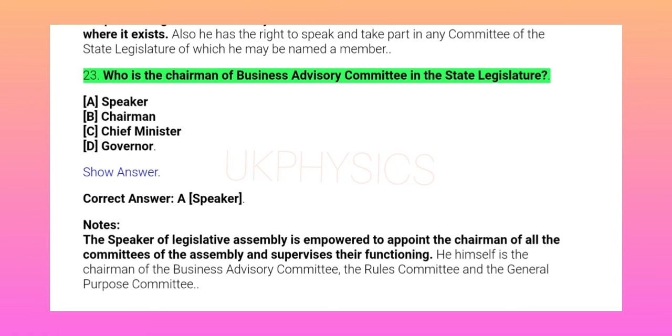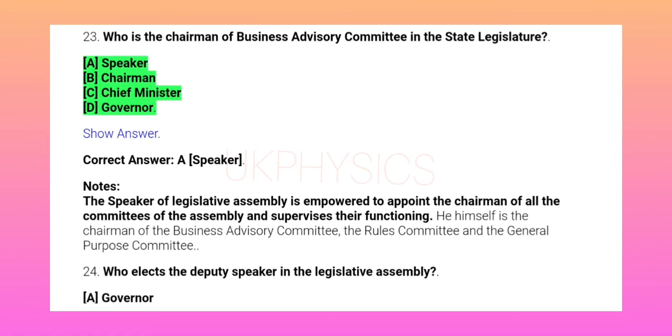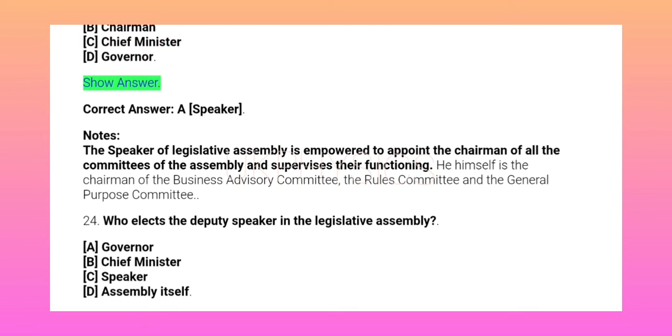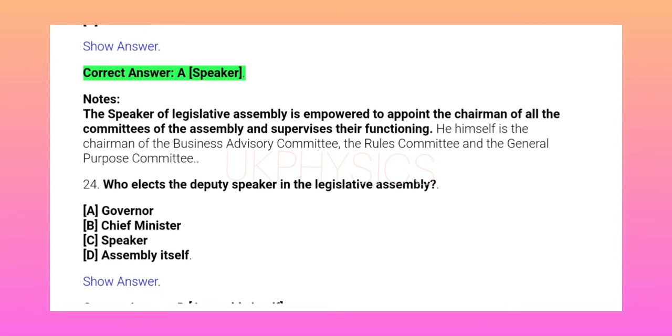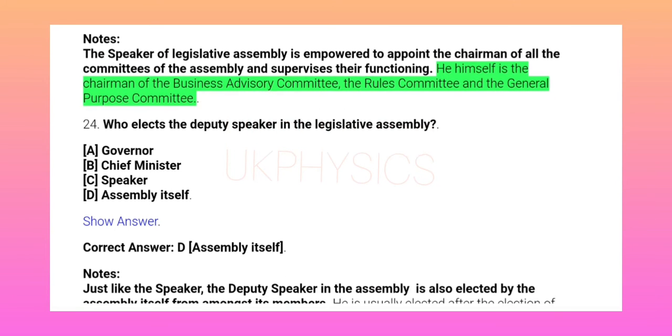23. Who is the chairman of the Business Advisory Committee in the state legislature? A. Speaker. B. Chairman. C. Chief Minister. D. Governor. Show answer. Correct answer A. Speaker. Notes: The Speaker of the Legislative Assembly is empowered to appoint the chairman of all the committees of the Assembly and supervises their functioning. He himself is the chairman of the Business Advisory Committee, the Rules Committee and the General Purpose Committee.